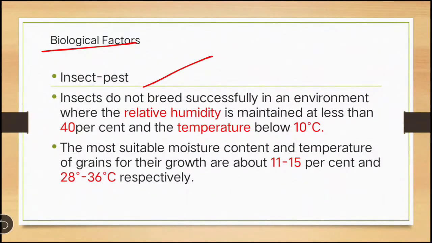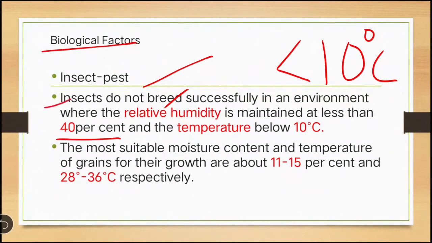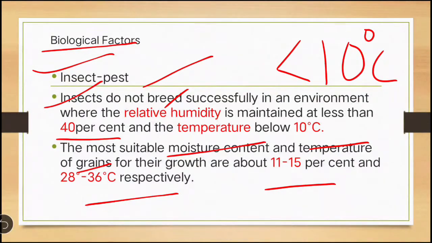Insects will not breed successfully if the temperature is below 10 degrees Celsius. Remember this. And if the RH is maintained at less than 40%, then also the insect will not breed. The most suitable moisture content and temperature of the grain for insect pest growth is 11 to 15% moisture and 28 to 36 degrees Celsius temperature.